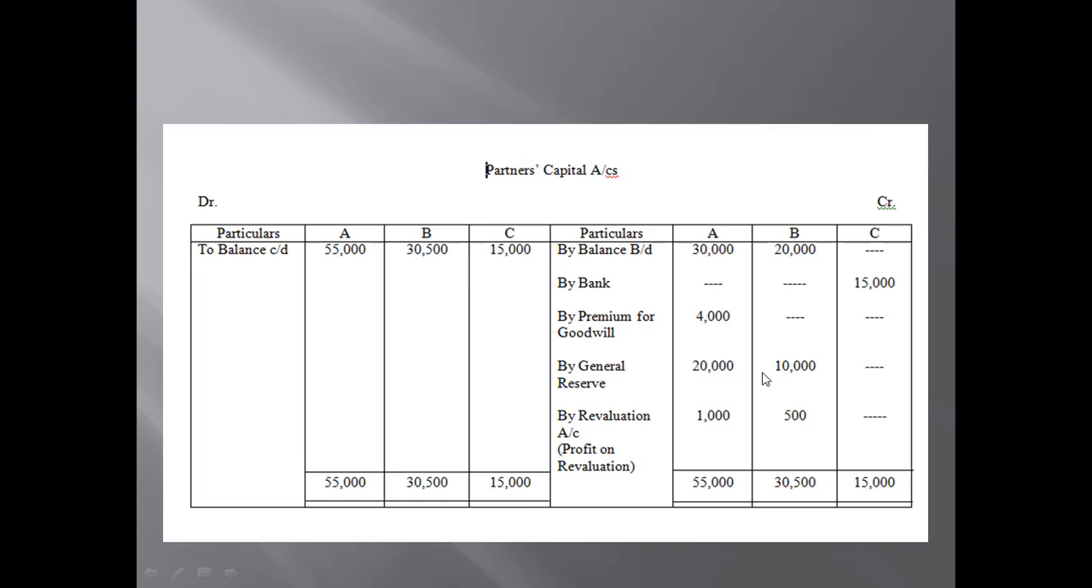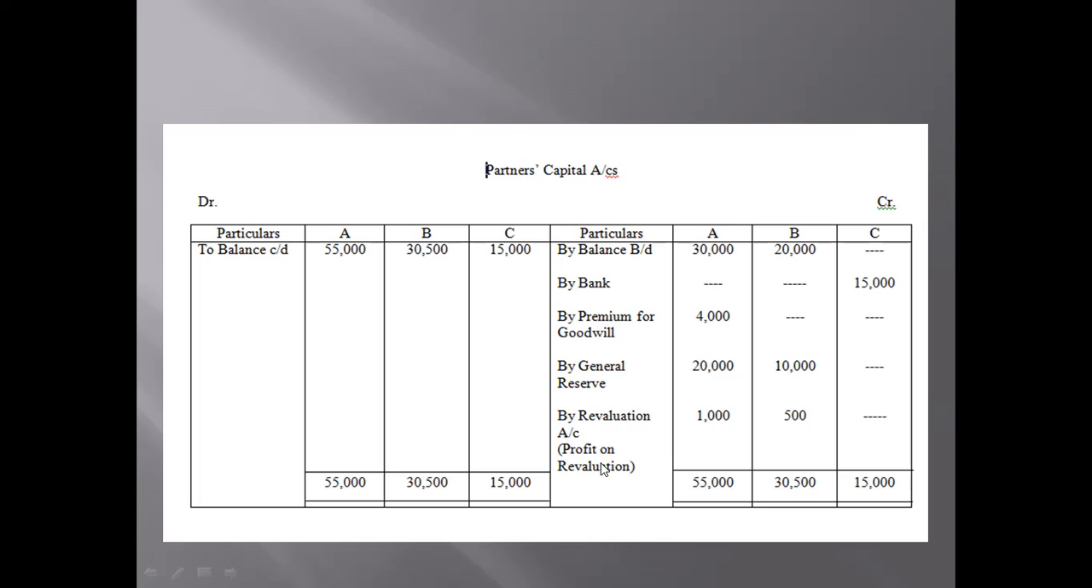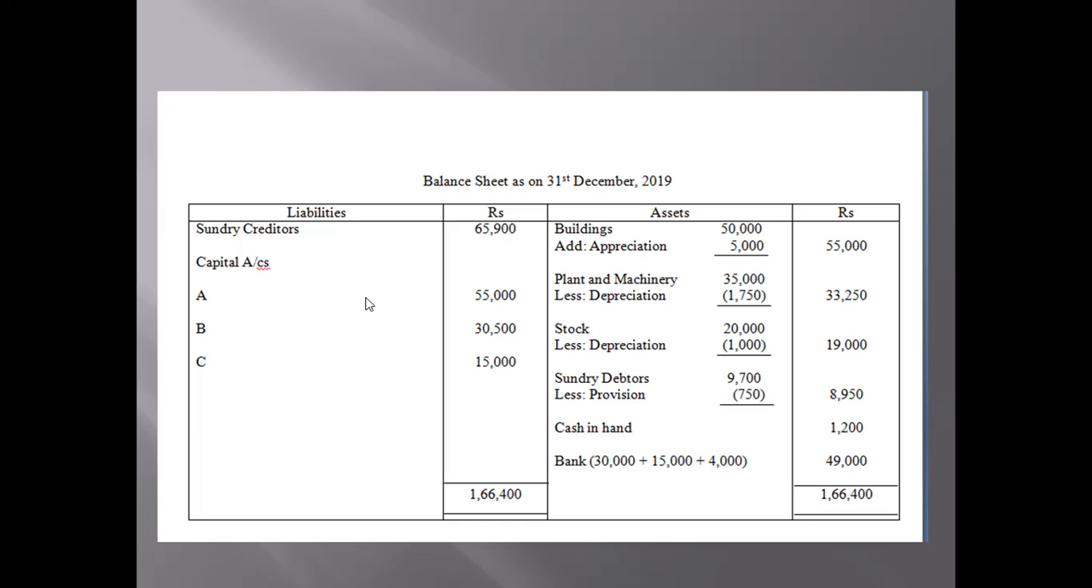Now we can refer to the revaluation account also. In the revaluation account, we have this profit on revaluation, 1000 rupees and 500 rupees. It will again be recorded on the credit side, and there is no more adjustment, so you just do the total of A's column, B's column and C's column, write the amounts, and that is your balance c/d. Now let us move on to the balance sheet. I don't think we have to make the ledger accounts.